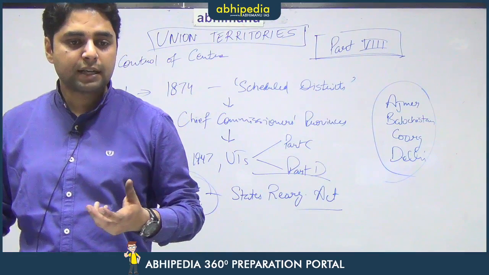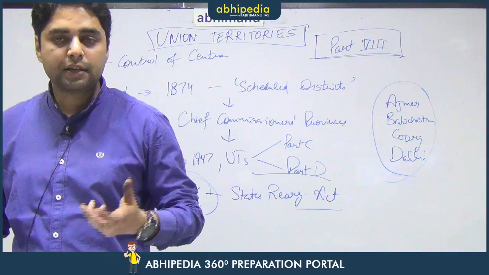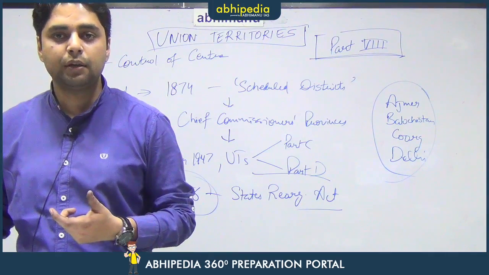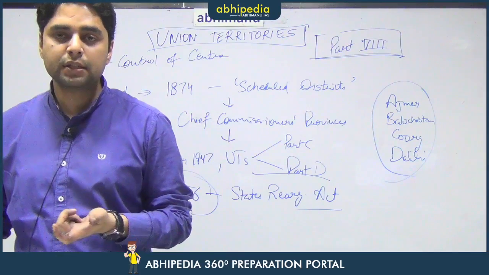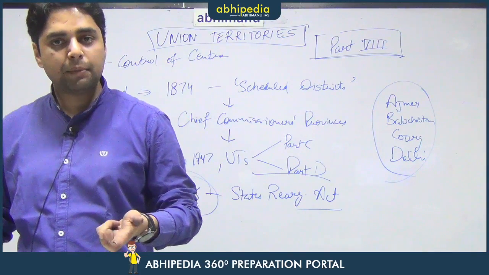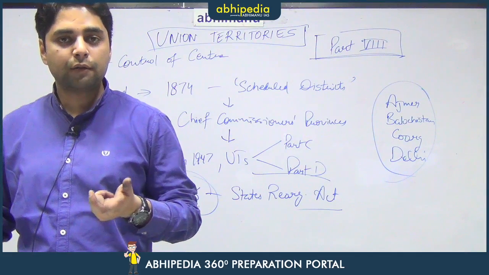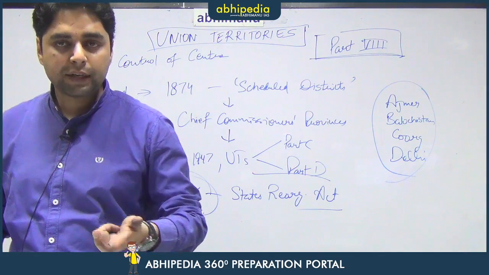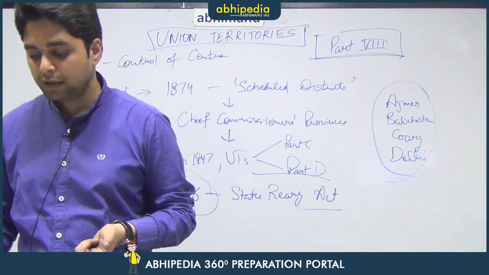So the government is actually trying to create a balance when it creates a legislative assembly in a particular UT. That means it has to remain a UT, but it cannot be granted full statehood as well. At the same time, the central government is not able to maintain that UT directly, therefore some level of democratic decentralization has to be granted, and for that purpose the legislative assembly is created.